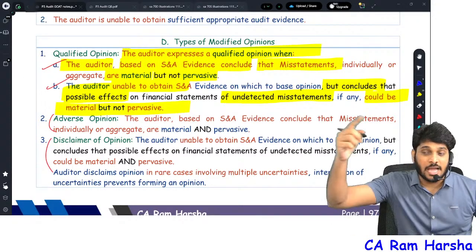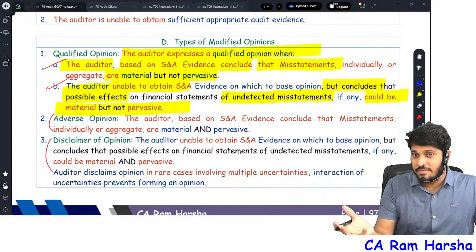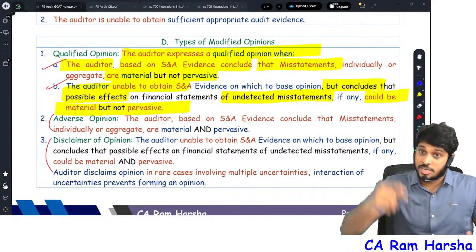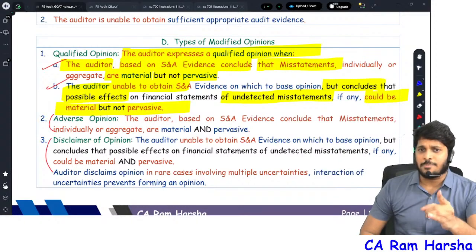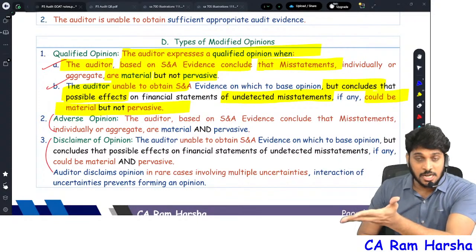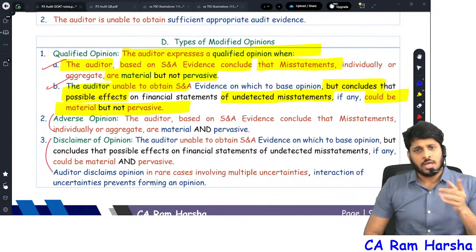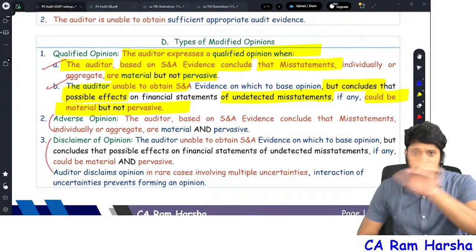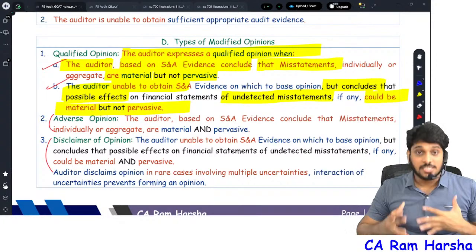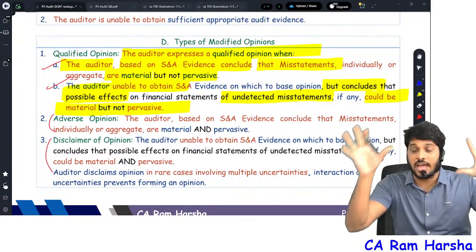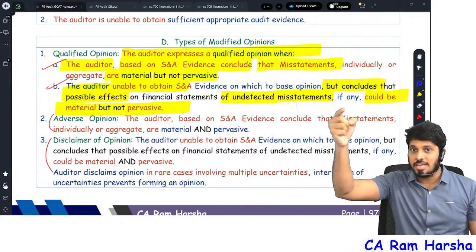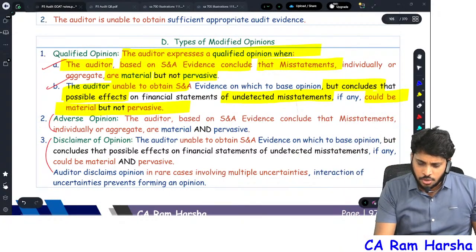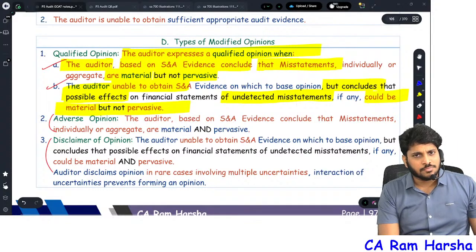Sir, I don't have evidence, sir. The company is saying Amazon warehouse inventory is there, but I don't have evidence for that. I'm unable to conclude whether the inventory is really there or not. Okay, if you ignore that, will it be a problem for you? Yes, sir, obviously it's a material amount of inventory but not pervasive. Then do one thing, give an opinion on financials. Everything else you have evidence, right? Yes, sir, I have evidence on every item of the financials except the material amount of inventory lying with a third party. Then do one thing, you give a qualified opinion here also.